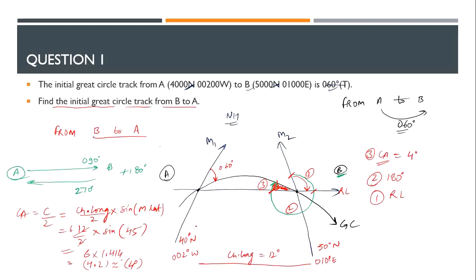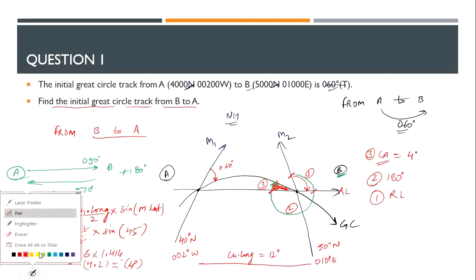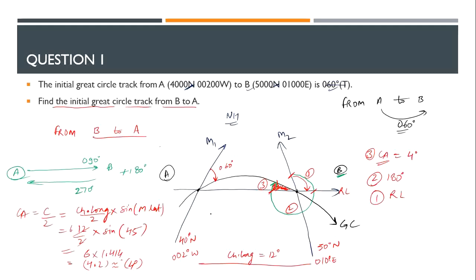Now, who will tell me the definition of a rhumb line? It is a curved line on a globe which cuts all meridians at equal angles.